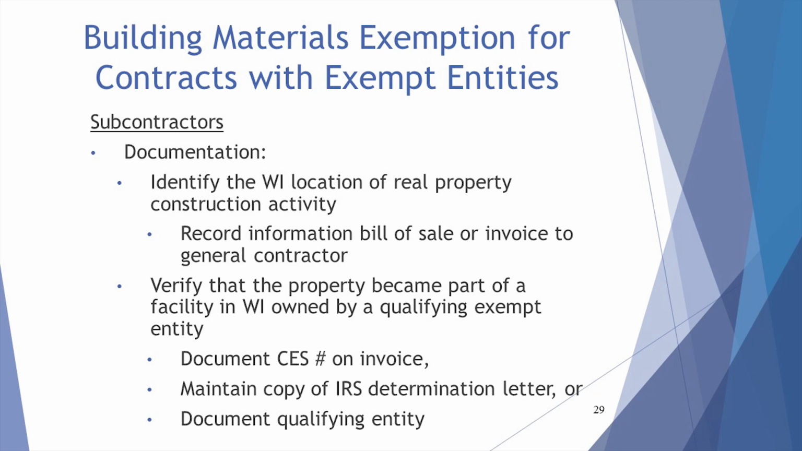The general contractor should provide the subcontractor with necessary information about the exempt entity customer, such as the original contract date and the Wisconsin CES number or the IRS 501(c)(2) or 501(c)(3) determination letter. The general contractor cannot provide the subcontractor with an exemption certificate indicating the CES information of its customer. The general is providing the subcontractor with the information about its exempt entity customer, so that the subcontractor may claim the building materials exemption and have the appropriate information to substantiate the exemption.